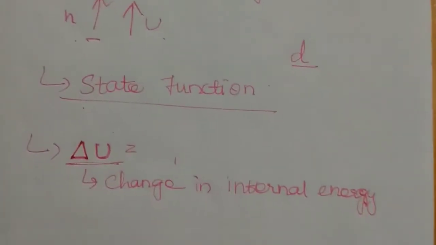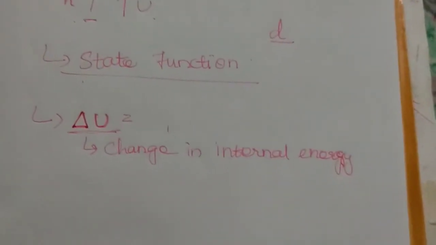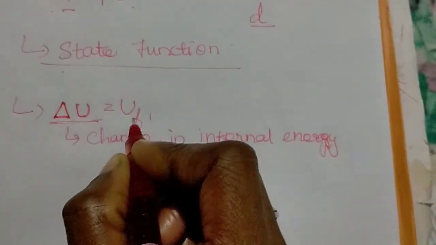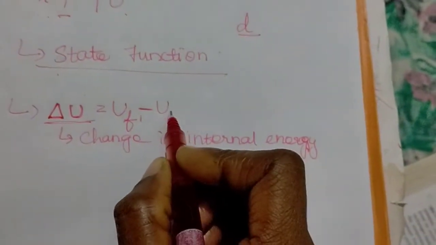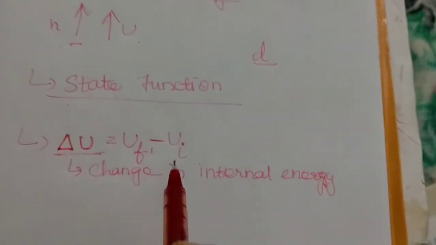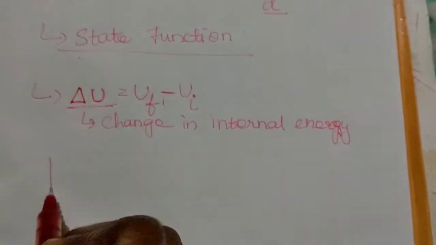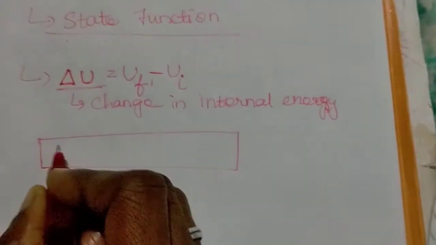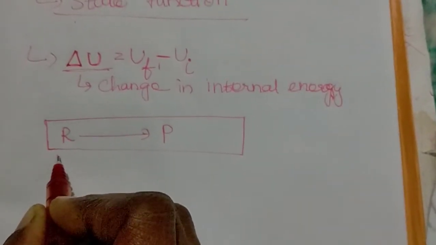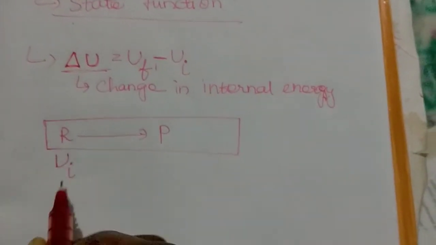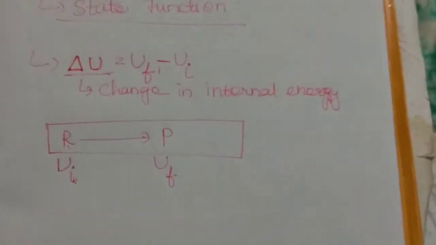To measure the changes which happen in the internal energy, we subtract the internal energy of the initial stage from the internal energy of the final stage. When you measure the internal energy from the reactant to product, we have to denote the internal energy of the initial state and the internal energy of the final state.